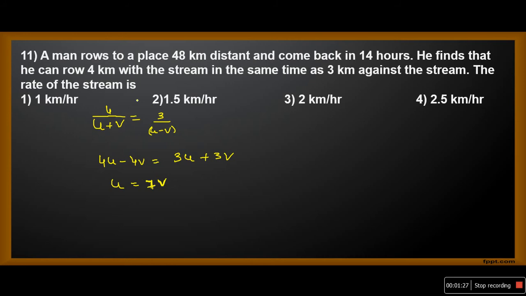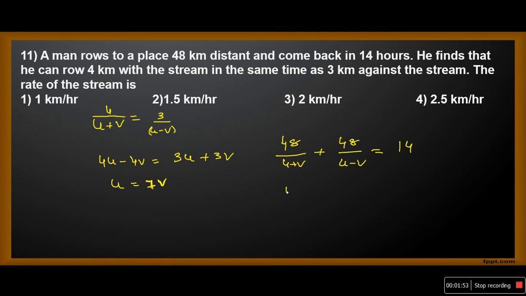Now look at the question. A man rows to a place 48 km distant and comes back in 14 hours. Now 48 by u plus v plus 48 by u minus v equals how much is given? 14. In place of u substitute 7v.